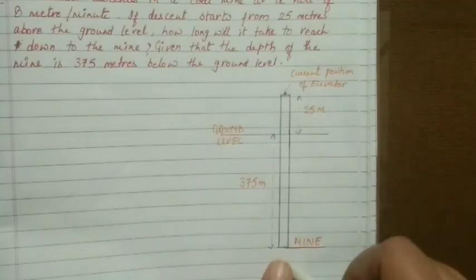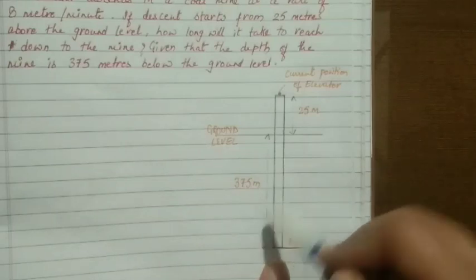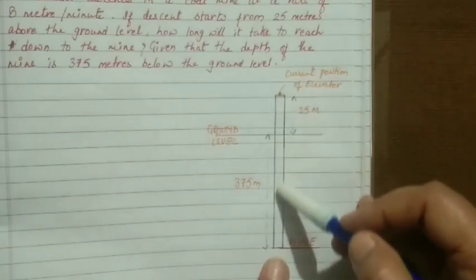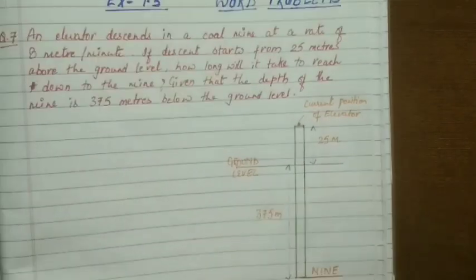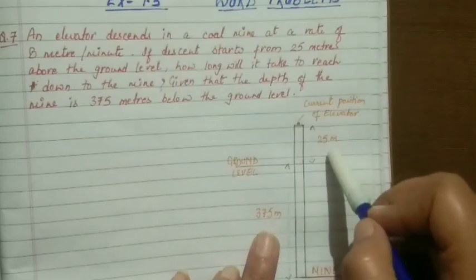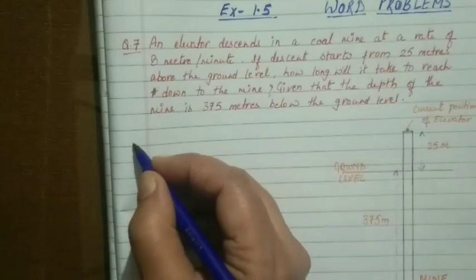Mines are always underground. So the distance is this. Now the elevator is here and the elevator has to cover this whole distance to reach the mine. So how much distance does it have to cover? This 375 plus 25. Okay, going to start the solution.